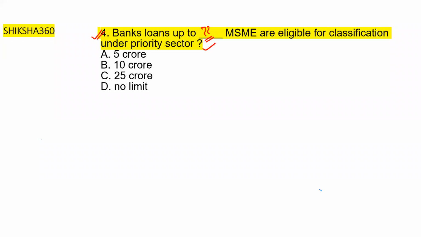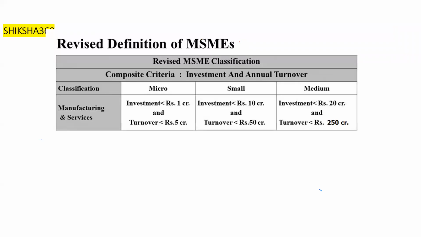As such, there are new limits defined under the MSME. First of all, we will discuss that. Micro, small, and medium, for manufacturing and services.